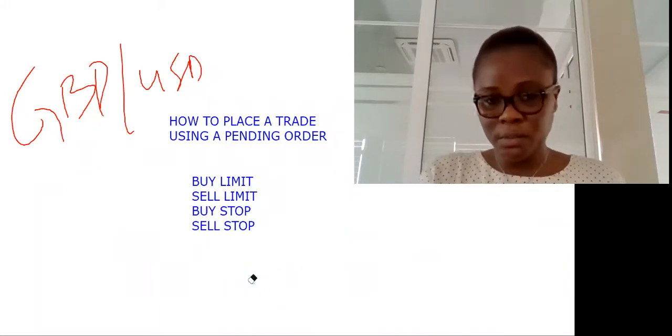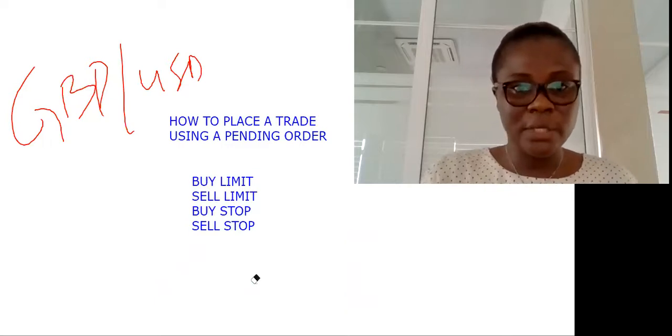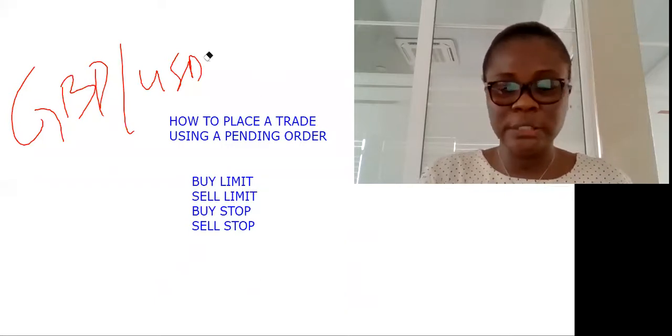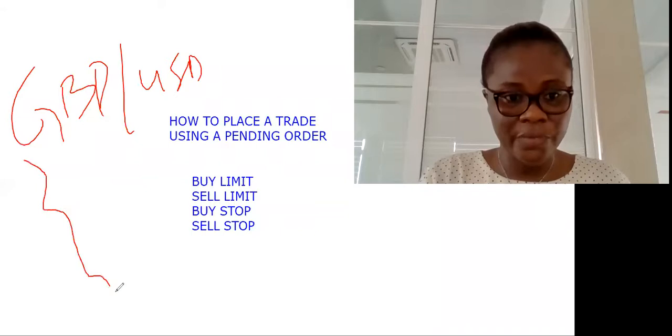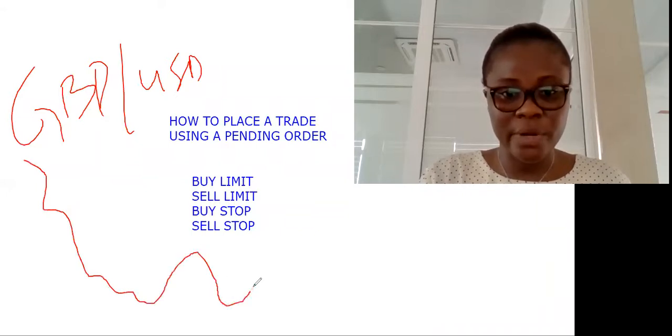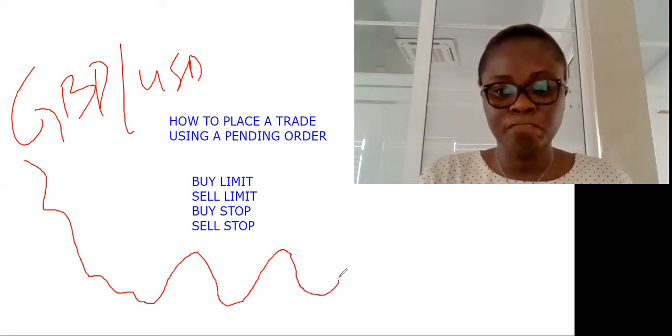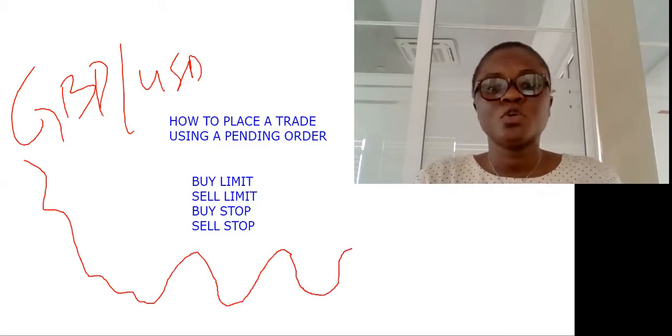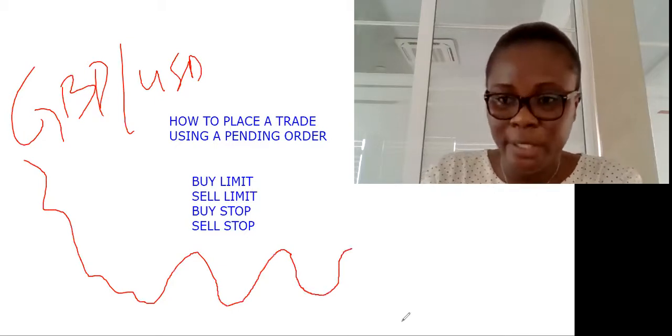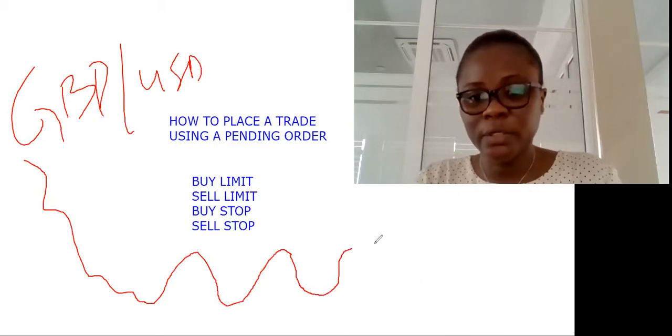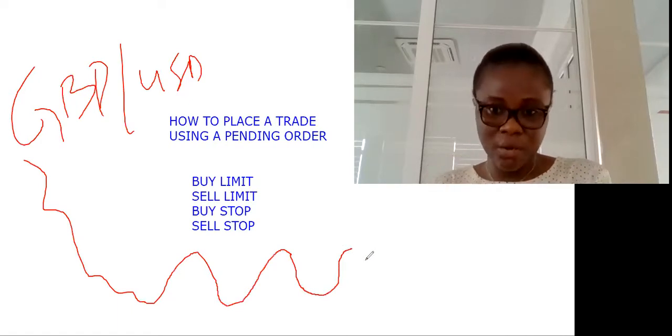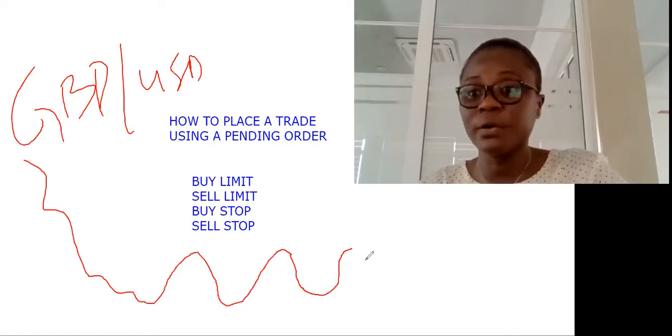The sell limit is the opposite of the buy limit. Let's say the market is still doing some impulsive move, then starts doing some correction. Upon your analysis, looking at the candlestick, you saw a bearish engulfing.